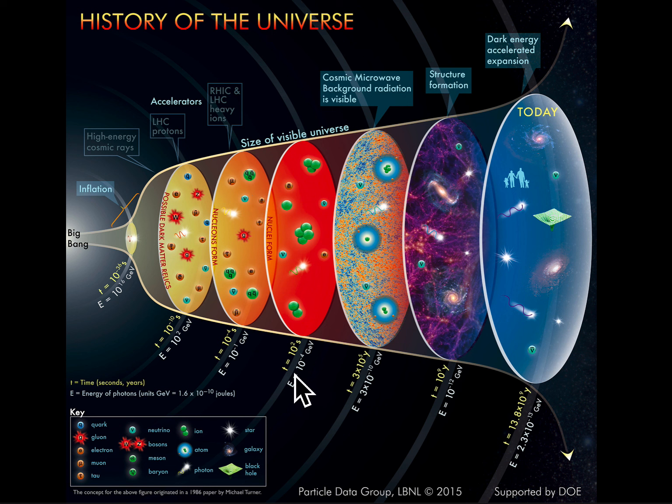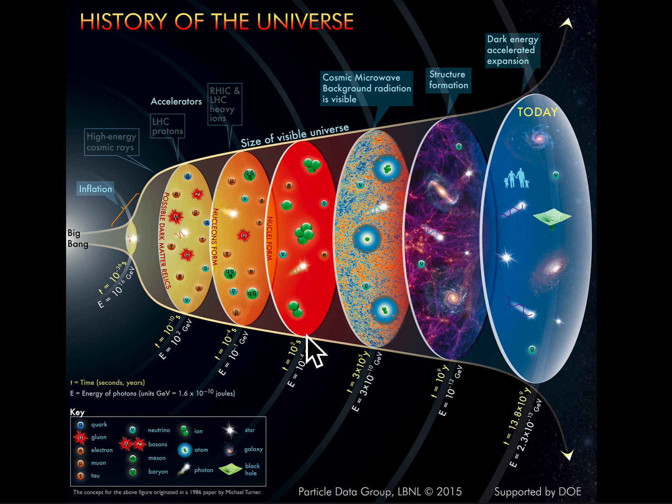About 10 to the 2 seconds or so, you start to get protons and neutrons coming together. So we still have this really hot, dense universe, which is very uniform everywhere. Everywhere you look, there is just a hot, dense plasma of protons and neutrons and electrons and things like that. And some of those protons and neutrons start to come together and form bound states through the nuclear force.